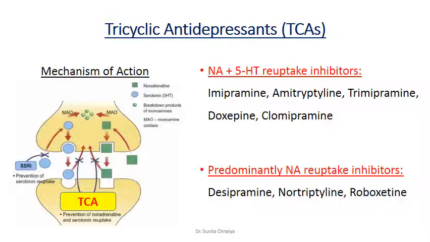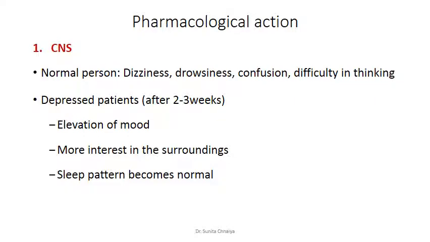Tricyclic antidepressants have various pharmacological actions. Predominantly, their action is on the central nervous system. When administered to a normal person, tricyclic antidepressants can produce dizziness, drowsiness and confusion, as well as difficulty in thinking. While if administered to a depressed patient, after 2 to 3 weeks of therapy, this drug can elevate the mood.